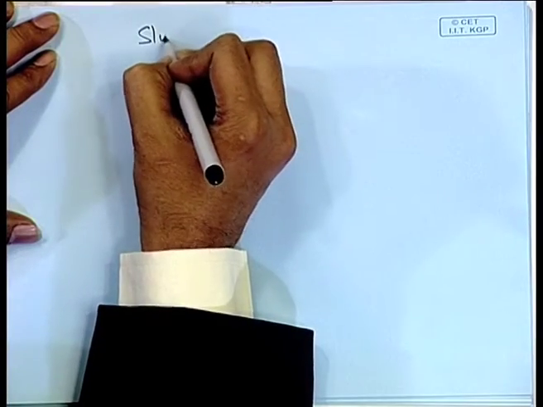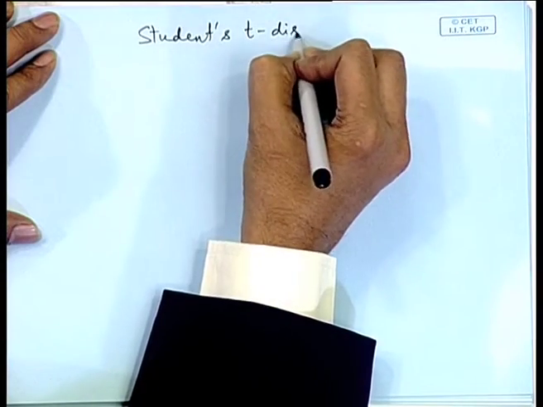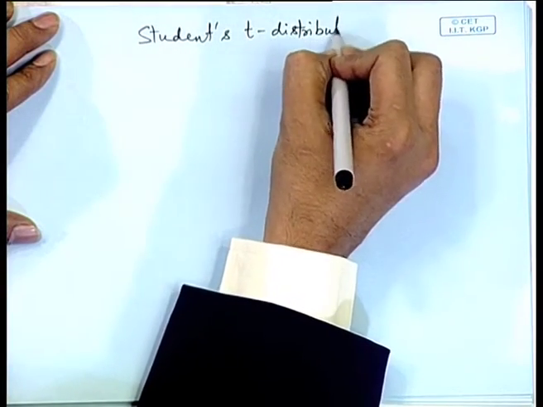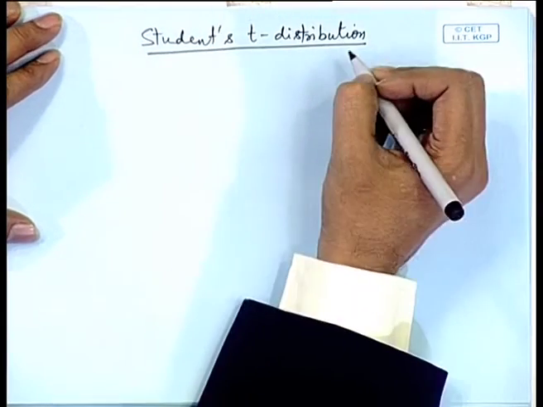Now, we move over to another sampling distribution called the T distribution. So, we call it student's T distribution. There is a story behind why it is called student's T distribution. Basically, it was discovered by W. S. Gossett, a statistician in England.